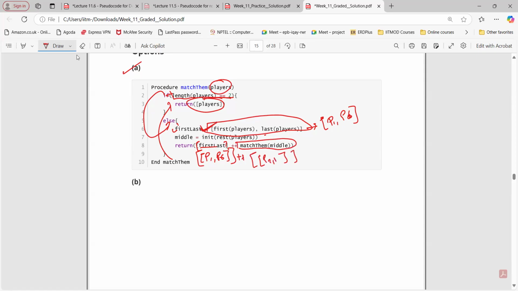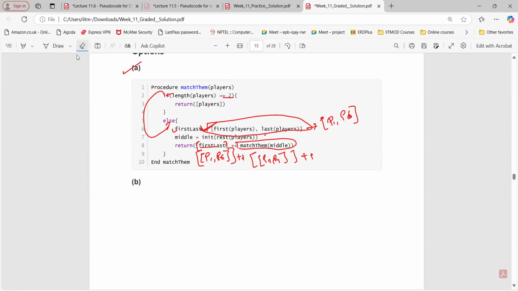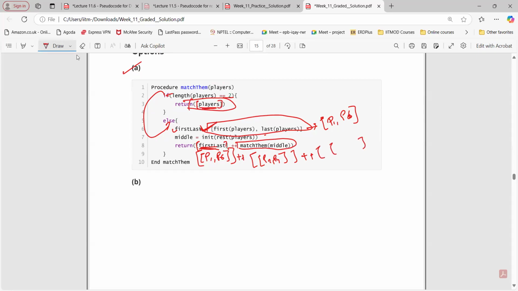Like this, let's say P2 and P4. Again, if you call this, this will happen till we have 2 elements remaining, right? So here anyway we are going to get a list of list. But what happened here? Players is basically a list only, the last 2 players remaining. Again, you are putting it into a bracket, so again it will be a list of list like this. Okay. So at the last, what are we going to get? We are going to get the entire list having P1, P6, then let's say P2, P4, and let's say P3, P5 like this. Okay, in this way. So this is a list of list.